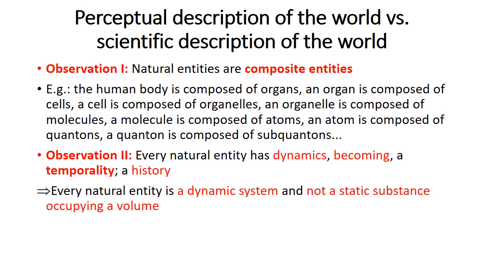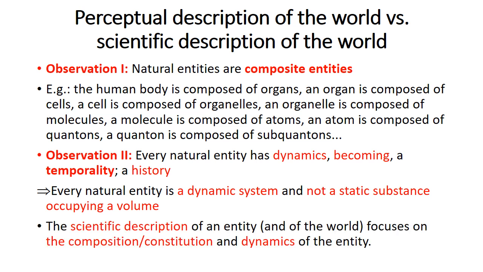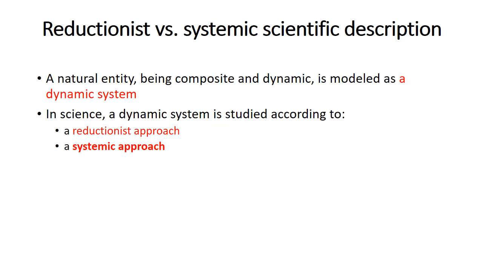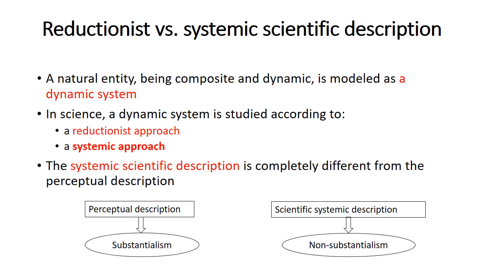Therefore, naturally, any natural entity must be modeled as a dynamic system rather than as a static substance occupying a volume. At the scientific level, a dynamic system is studied using two opposing approaches. A reductionist approach that reduces the system essentially to its components, and a systemic approach that takes into account, in addition to the components, their organization, interaction, and interdependence, as well as the system's interaction with its environment and other dynamic systems.